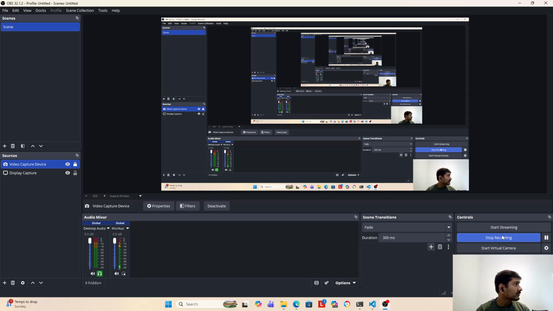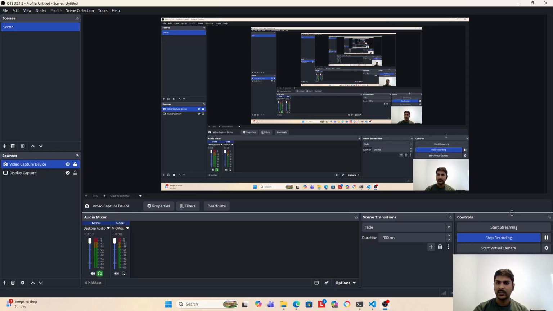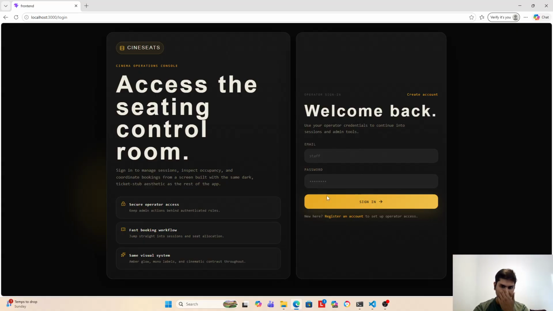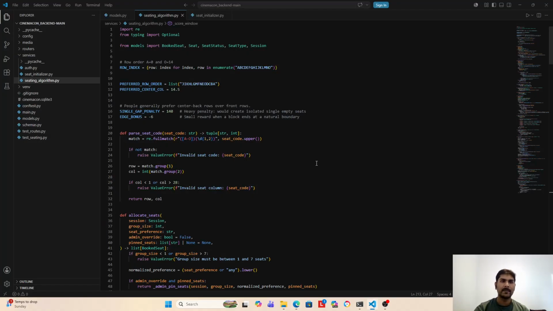And for this, I have to develop an algorithm which prevents the scattering of seats. In this video, I will talk about the algorithm that I developed. We'll go line by line, and I will also demonstrate a prototype which I made for this particular algorithm. After seeing that, let's go through the algorithm.